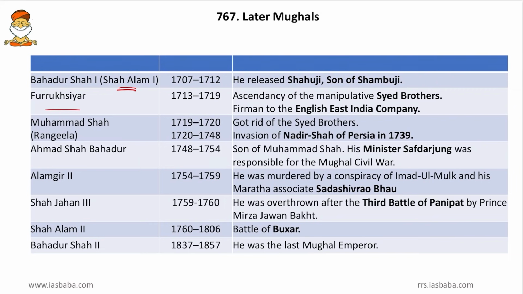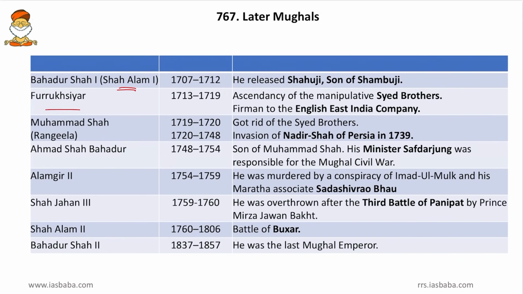So friends, his rule saw the ascendancy of the manipulative Sayyid brothers. The Sayyid brothers rose to prominence during Farrukh Siyar, and during Farrukh Siyar's reign, a Furman was given to the English East India Company. However, this was opposed by Murshid Quli Khan, the then provincial ruler of Bengal.